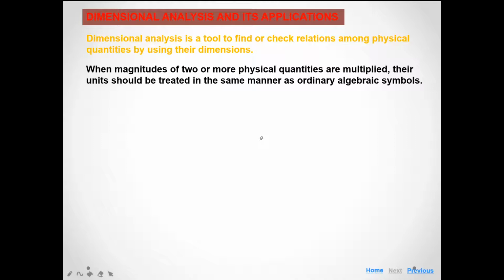It is a very important concept. If you write here, velocity is the... or we can write the displacement. The displacement is a product of velocity and time.